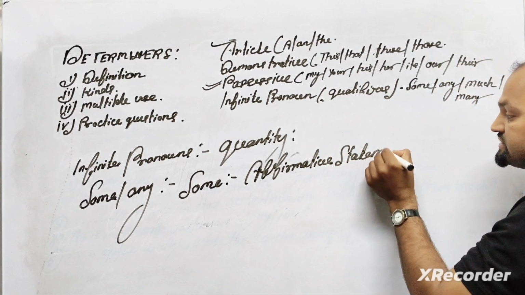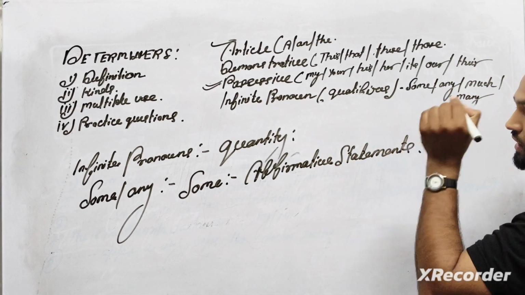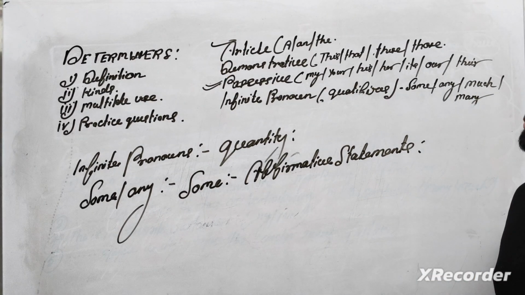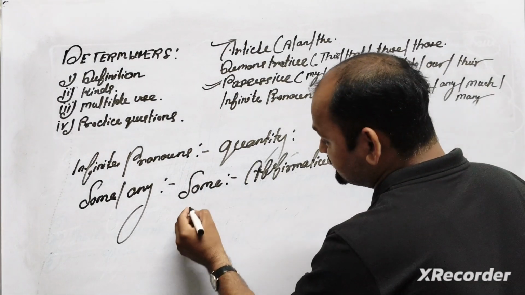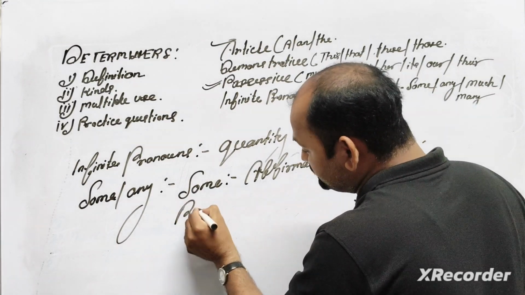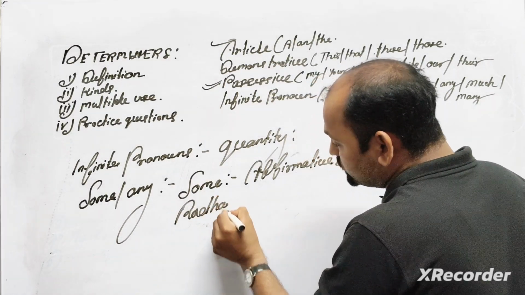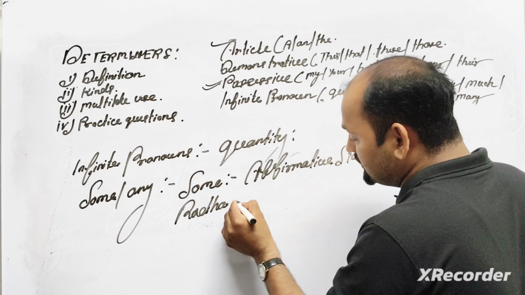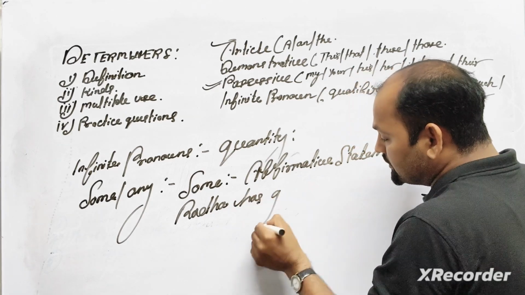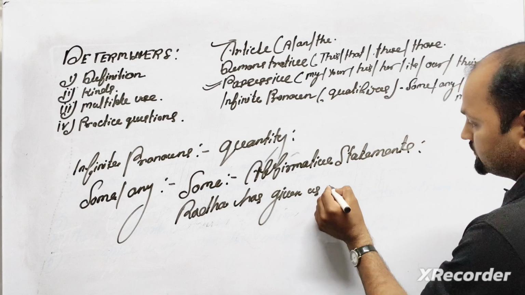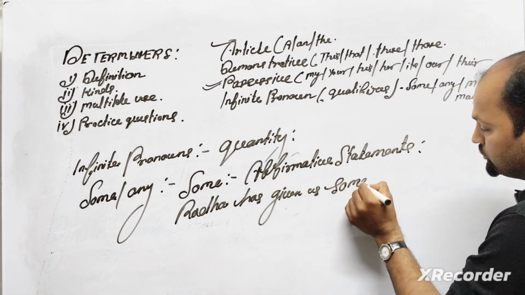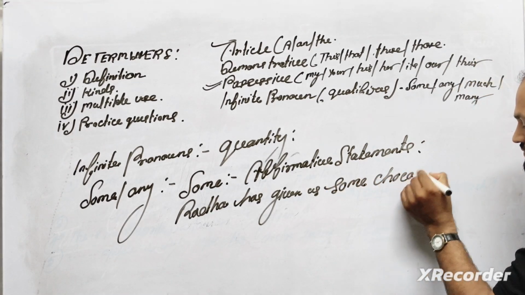Let me show how you can use it in the sense of affirmative: Rahul has given us some chocolates.